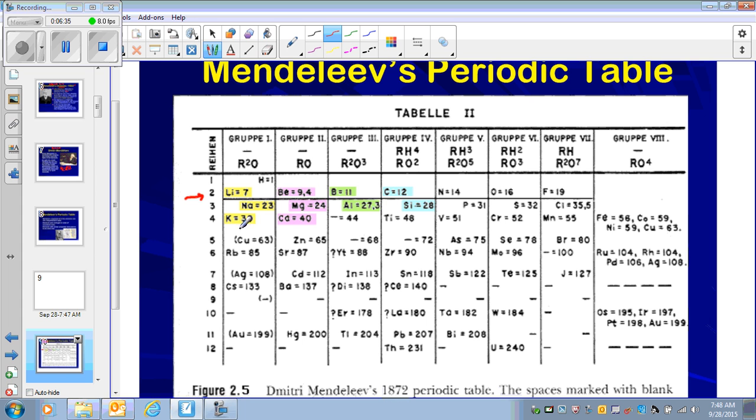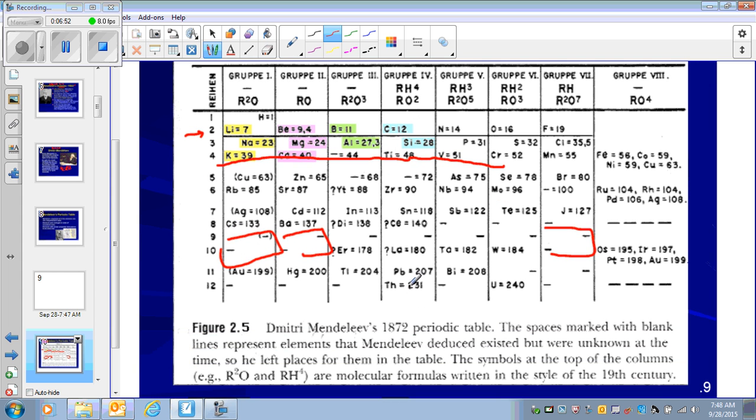If you pull out the periodic table, you will see that the elements are arranged by their properties in the rows, in the periods. And then you will also see that there are spaces that are blank. When these spaces are blank, that means these elements were not known at that time. So this is Dmitry Mendeleev's 1872 periodic table.